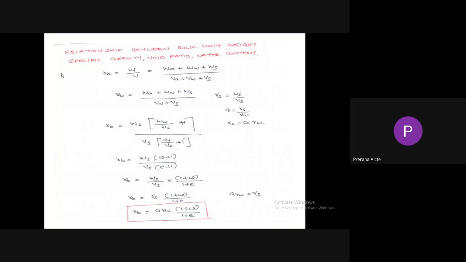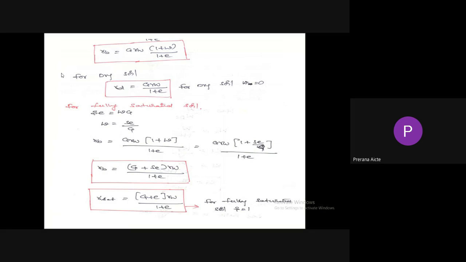By seeing the data, we have so many equations for gamma B. Depending upon the data given in the problem, we need to select the formula. So gamma B equals G gamma W into (1 plus W) by (1 plus e). For perfect dry soil, water content equals 0. So for gamma D it becomes G gamma W by 1 plus e. For dry soil, water content equals 0, hence gamma B becomes gamma D.